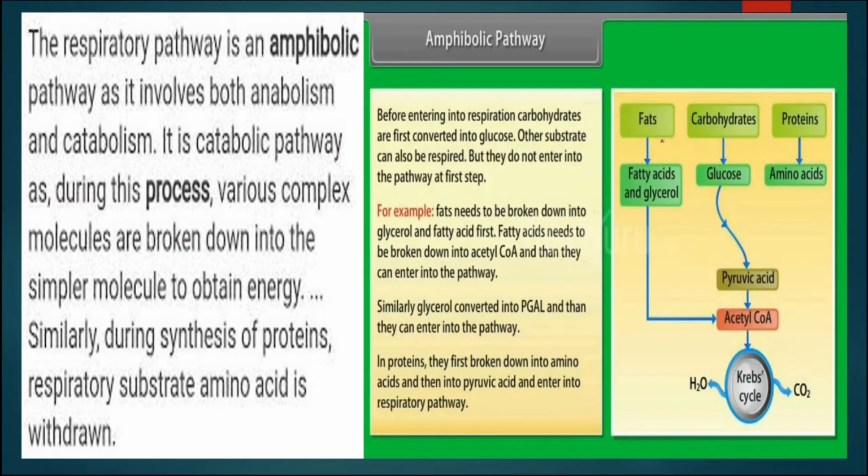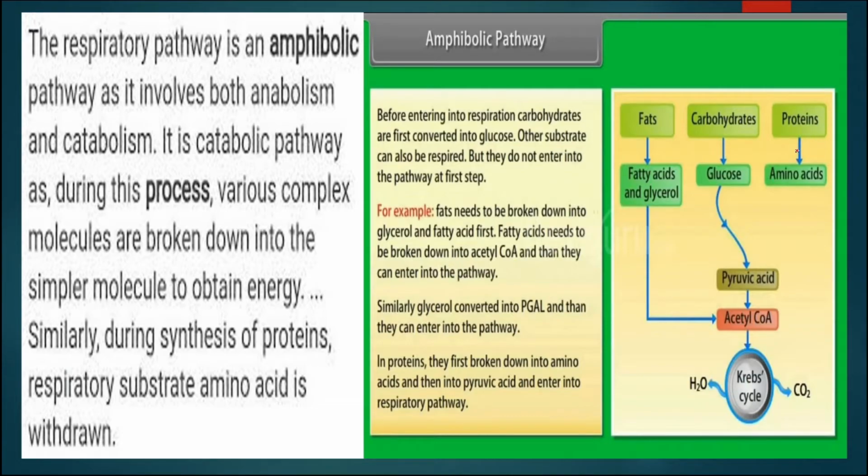Here we can see this fat will undergo the process of breaking into fatty acid and glycerol. Similarly, carbohydrate will be broken down into glucose, then pyruvic acid, that is a simpler one, then acetyl coenzyme A, and then this will enter into the Krebs cycle. Now in this Krebs cycle, H2O and CO2 will be the products.